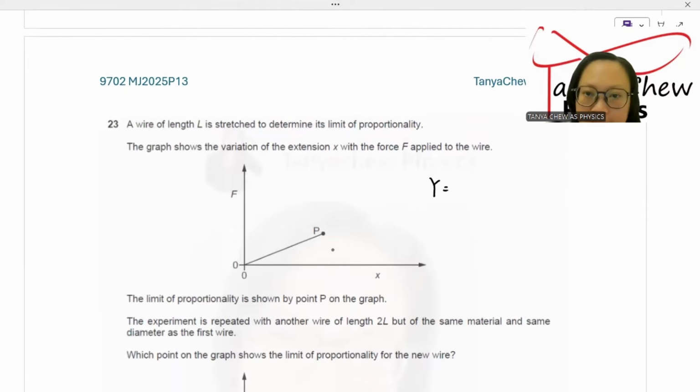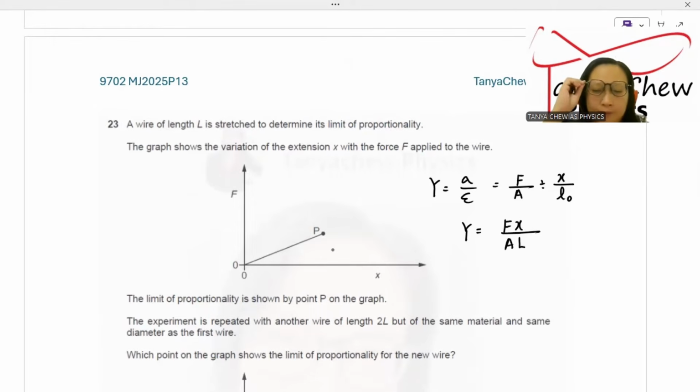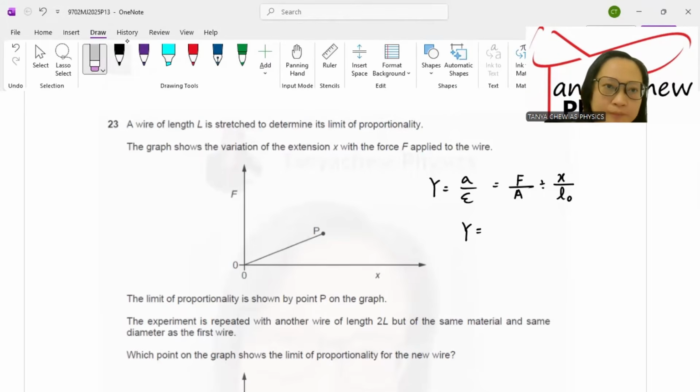Young modulus is stress over strain. Stress is force over area, divided by strain, extension over original length. I'm going to put L as original length. So my Young modulus will be FL over AX, sorry, not Fx, FL.